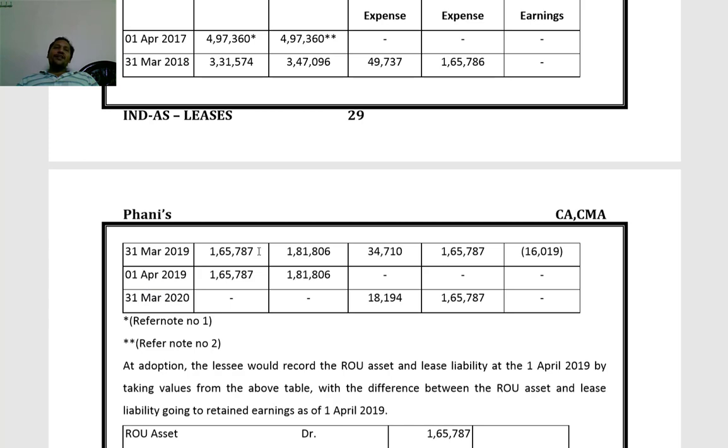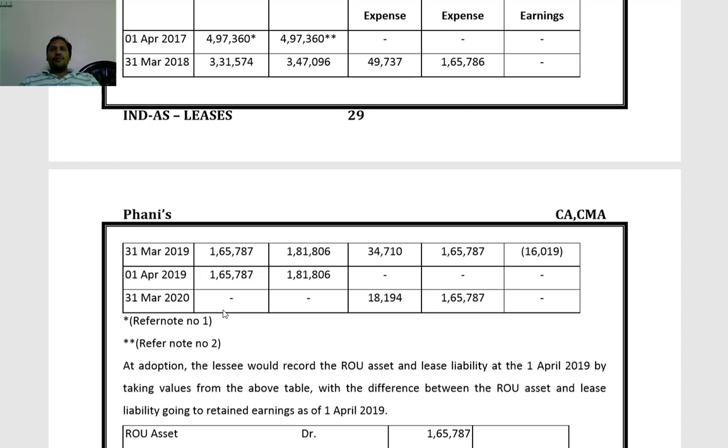By the end of second year, 1,65,787. So first year opening balance of right of use asset 4,97,360, first year closing 3,31,574, and second year closing 1,65,787. Third year beginning will be the same value. Third year ending, the value will be nil.